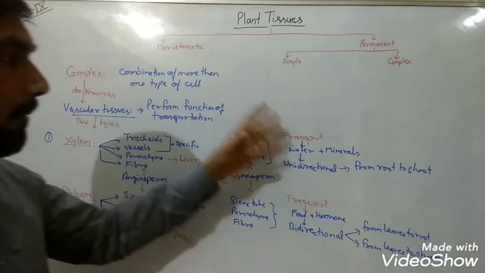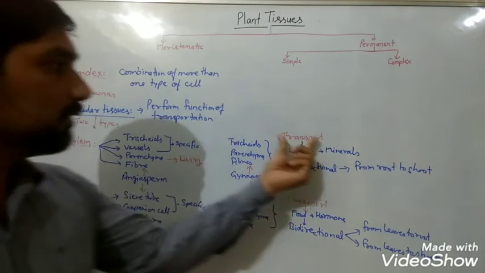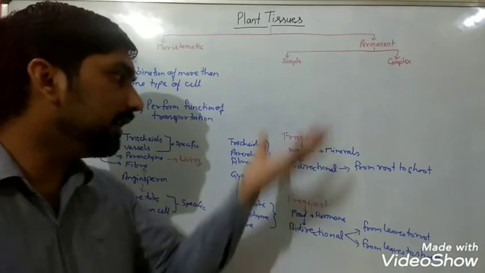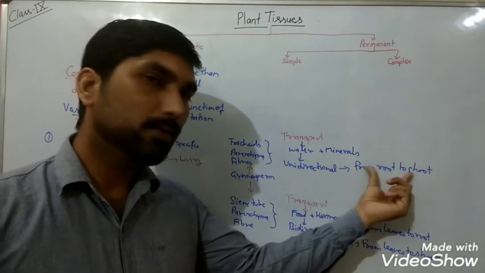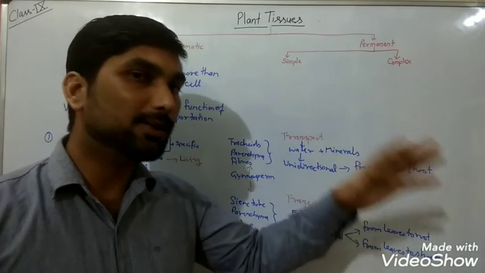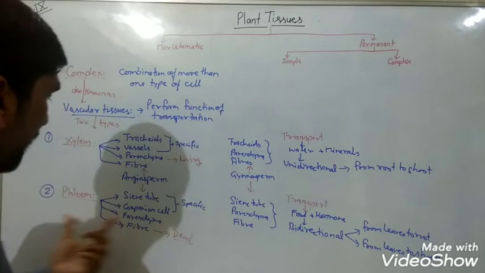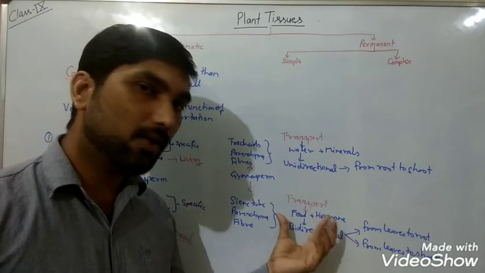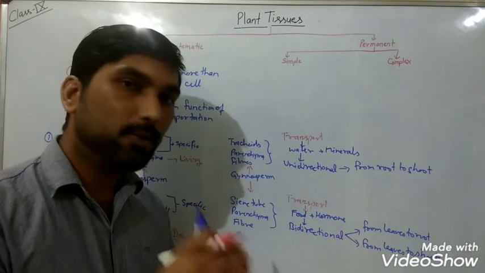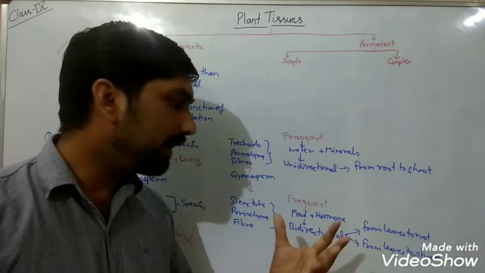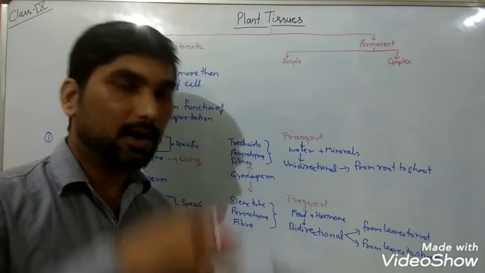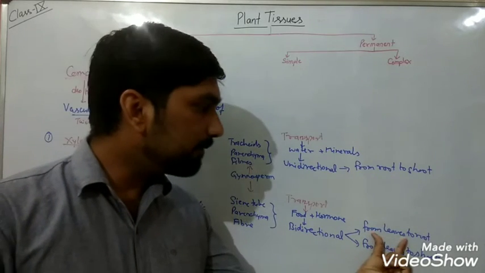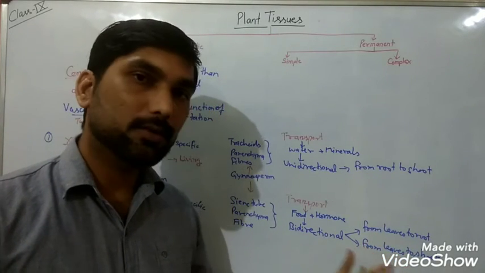Then we consider about their function. Xylem transports water and minerals, and this transport will be only in single direction from root to shoot, means the aerial parts of the plant. And the phloem helps in the transport of food and hormones, and this type of transport will be what? Bidirectional. Bidirectional means upside and downside, both side food and hormone can move from leaves to root and from leaves to shoot.